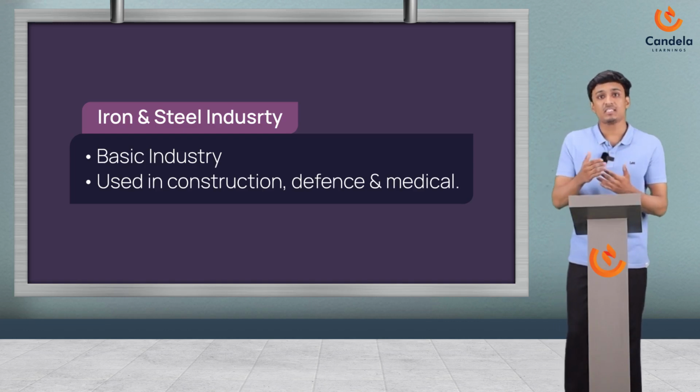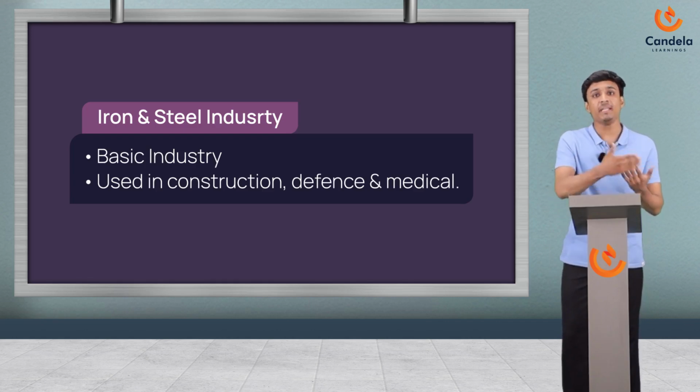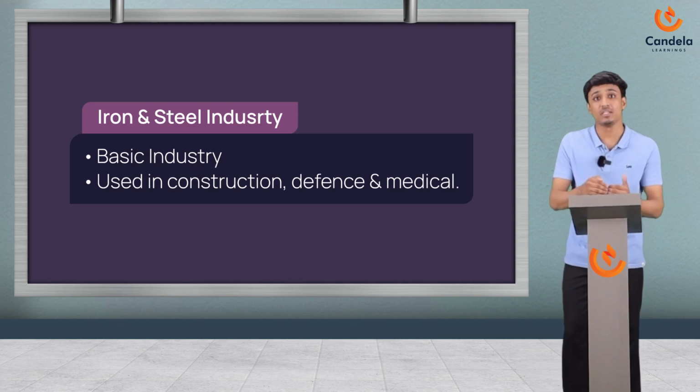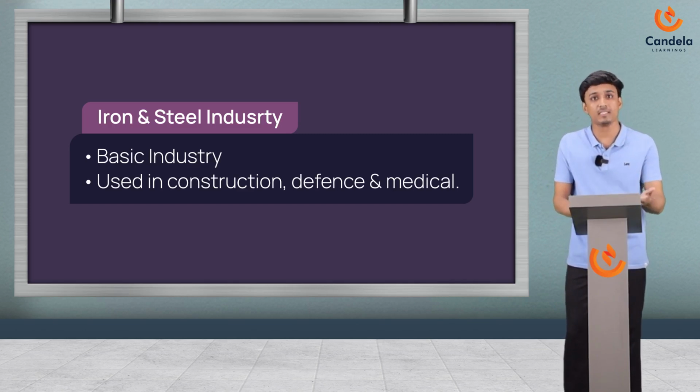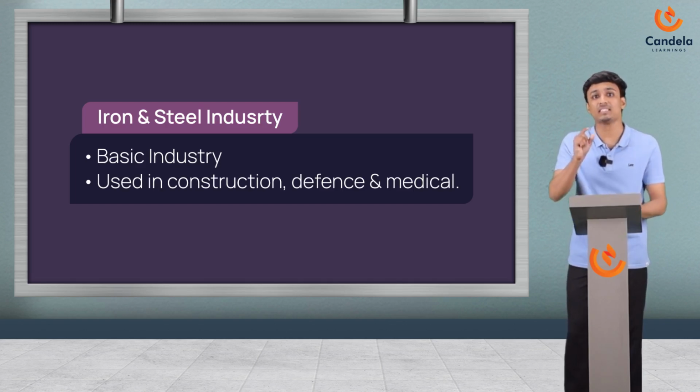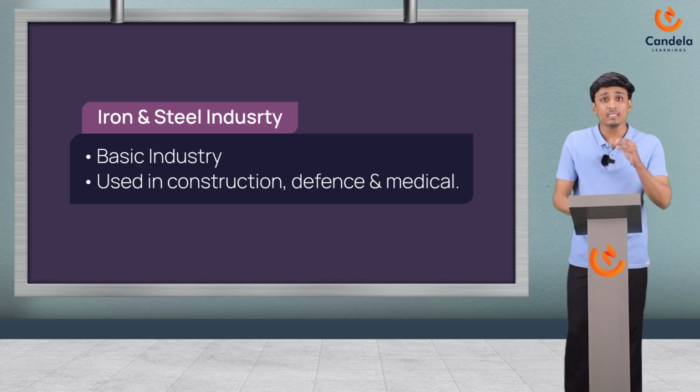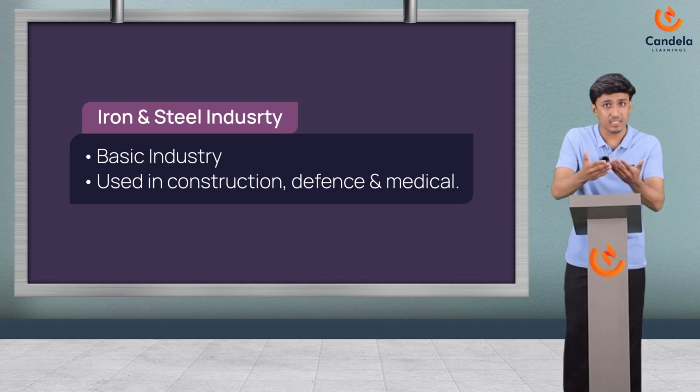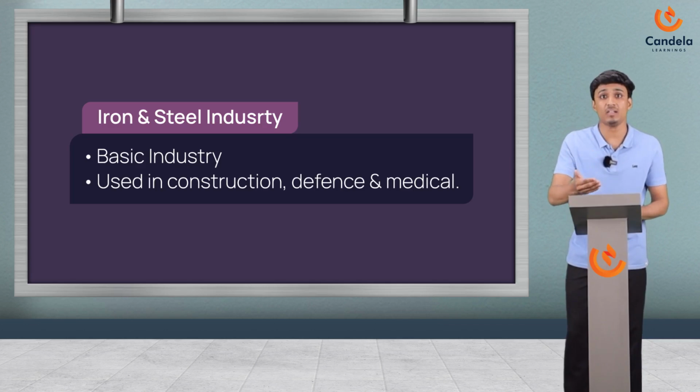See, this industry is considered as a basic industry. Why? Because industries like heavy, medium and light depend on this industry for their machinery. Okay. See, when we talk about steel, it's used for a variety of purposes like construction, defense, medical and so on. Okay. So production and consumption are used as indicators to know the index of a country's development. See, the index of a country's development means measuring how advanced a country is in terms of its economy, education, healthcare and other factors. Okay.